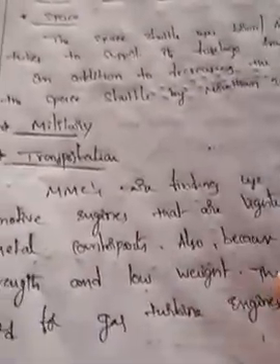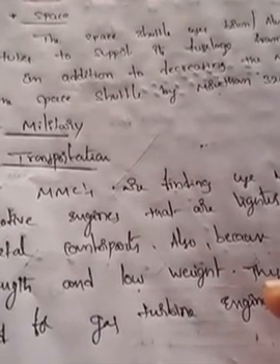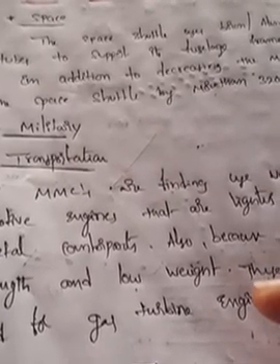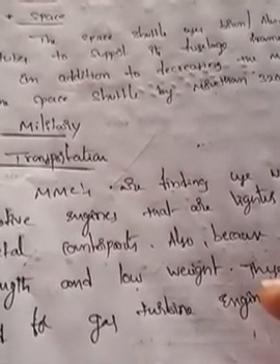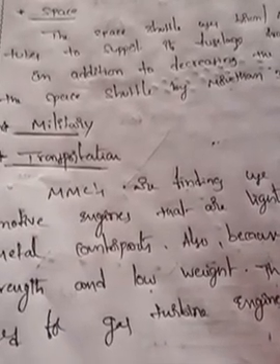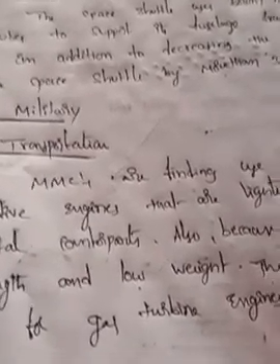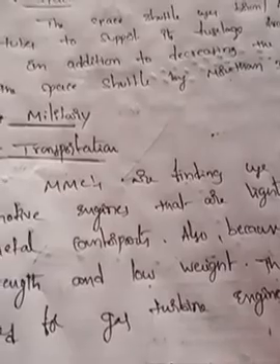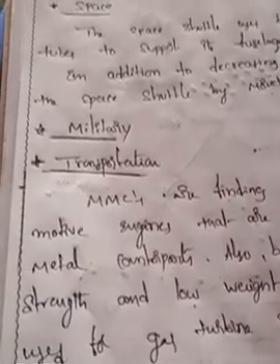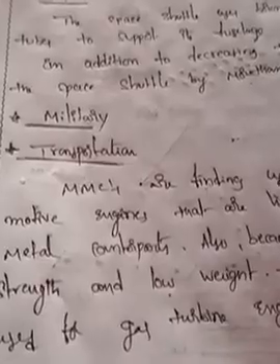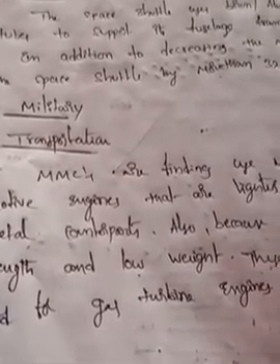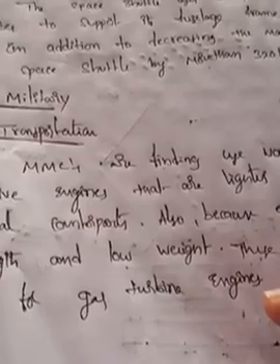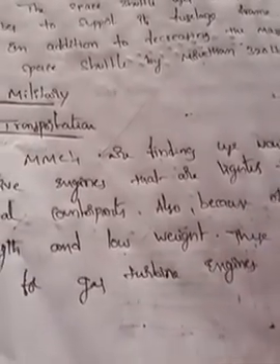Generally, in automobile engines, the IC engine is made up of cast iron, and also cylinders, pistons and crankshaft. We already discussed in metallurgy and material science the different types of cast iron: white cast iron, malleable cast iron, and spheroidal graphite cast iron. These are important for manufacturing crankshafts, connecting rods, cylinder walls and cylinders. So generally automobile engines are made up of metals, a major part of cast iron.